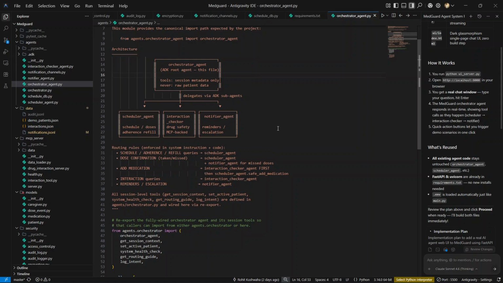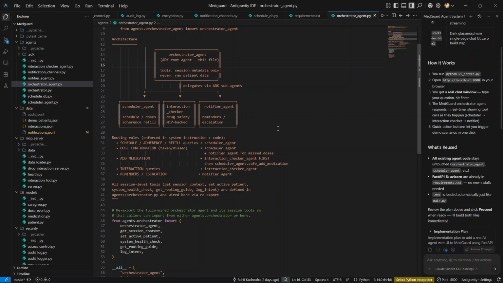Under it there are three agents. First, the scheduler agent. It owns the medication database. It tracks every dose, every schedule, every refill countdown. Second is the interaction agent. This is the safety gate.